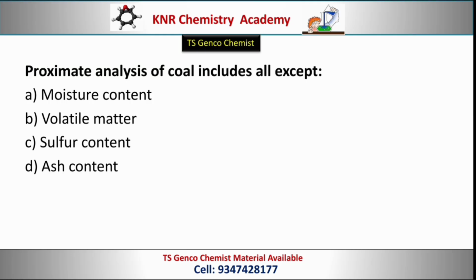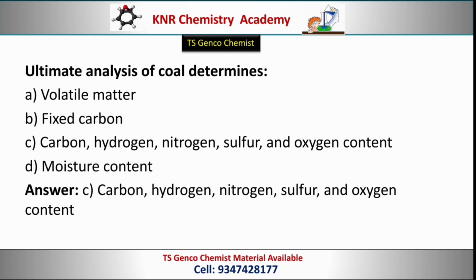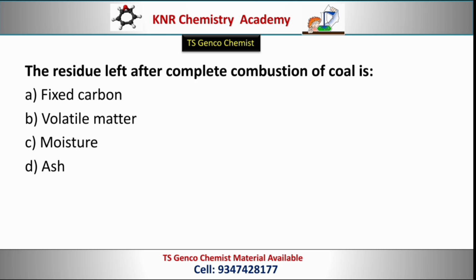Next question. Proximate analysis of coal includes all except: moisture content, volatile matter, sulfur content, ash content. Correct option C, sulfur content. Next question. Ultimate analysis of coal determines options: volatile matter, fixed carbon, carbon, hydrogen, nitrogen, sulfur, and oxygen content, moisture content. Correct option C, carbon, hydrogen, nitrogen, sulfur, and oxygen content. Next question. The residue left after complete combustion of coal is options: fixed carbon, volatile matter, moisture, ash. Correct option D, ash.